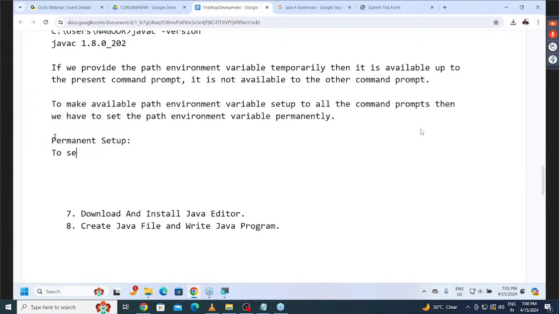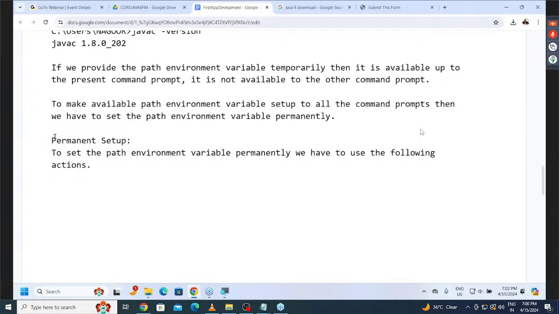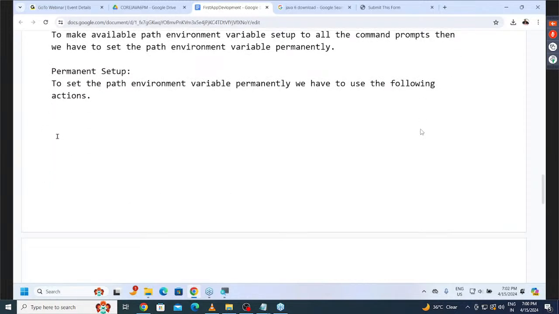To set the path environment variable permanently, we have to use the following actions. What exactly is the work we have to do here? Step by step, I'm going to provide all the steps. Now try to understand this clearly. One by one, I'm going to show that. All of you observe carefully.